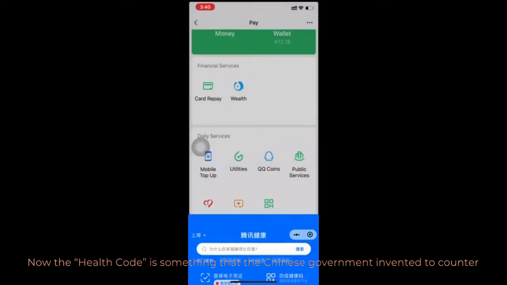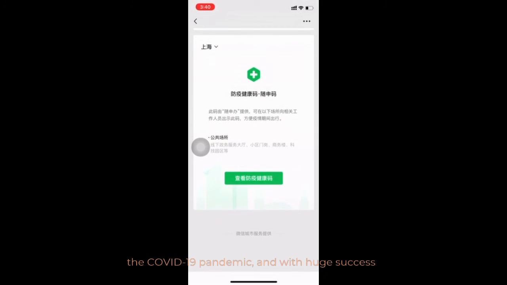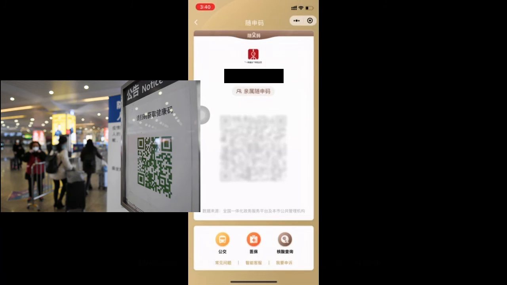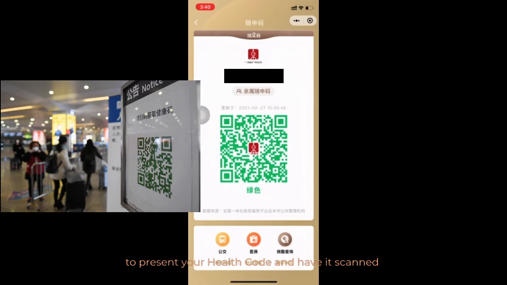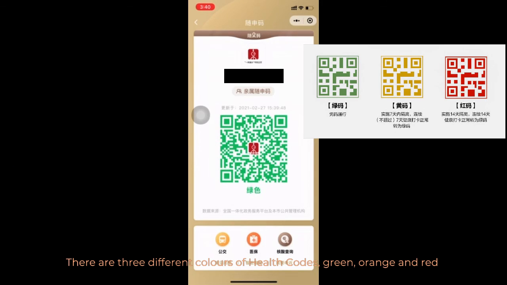Now, the health code is something that the Chinese government invented to counter the COVID-19 pandemic, and with huge success. During the height of the pandemic in the first half of year 2020, you were basically required to present your health code and have it scanned whenever you entered specified venues such as office buildings or subway stations. Nowadays, you're only required to present your health code when you're traveling from one city or province to another. There are 3 different colors of health codes: green, orange, and red, each representing a different risk level.